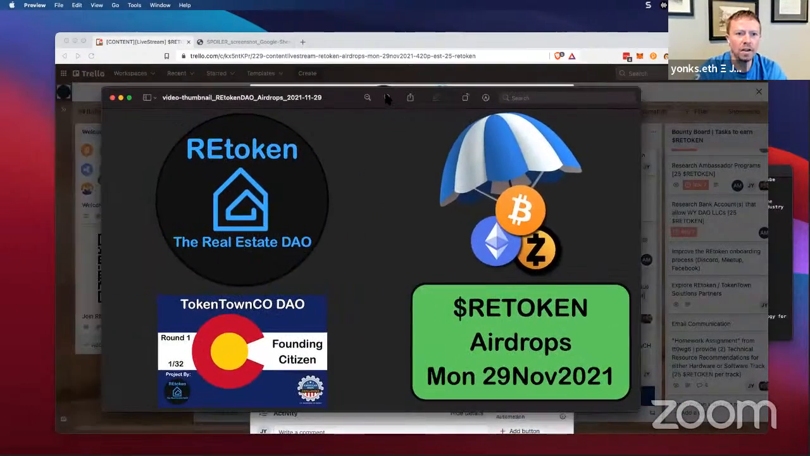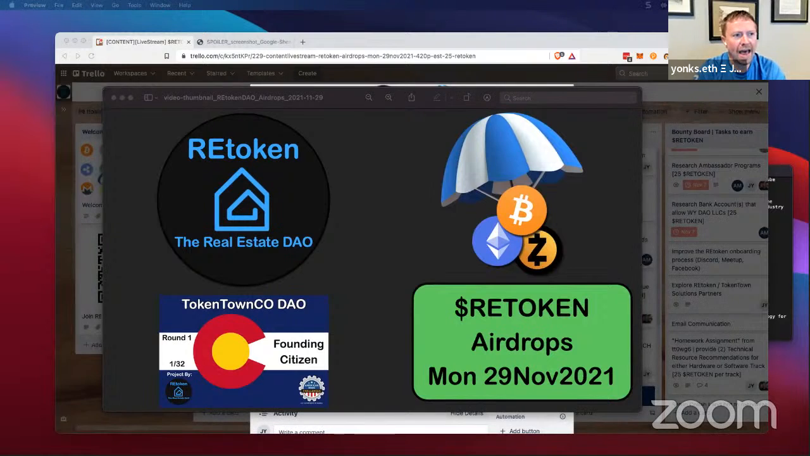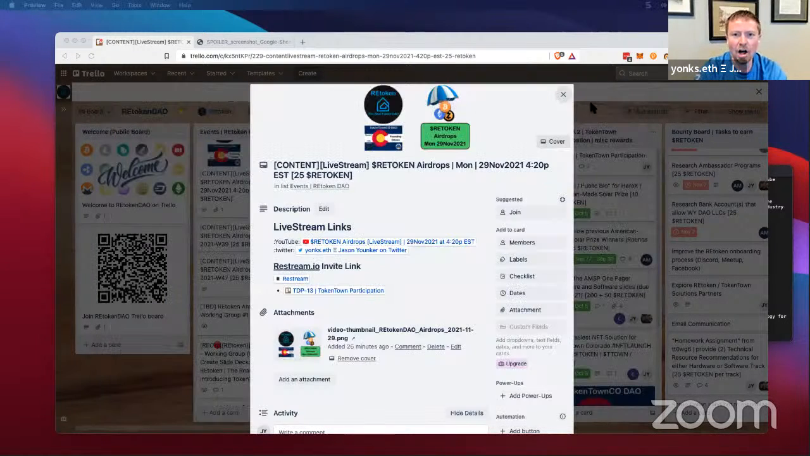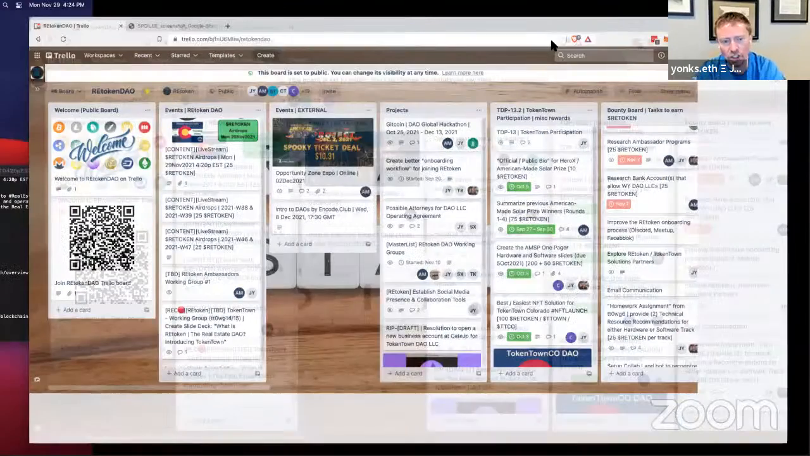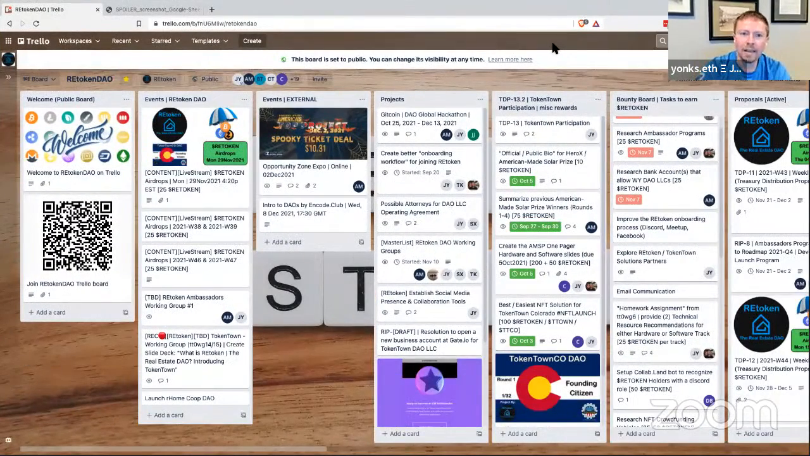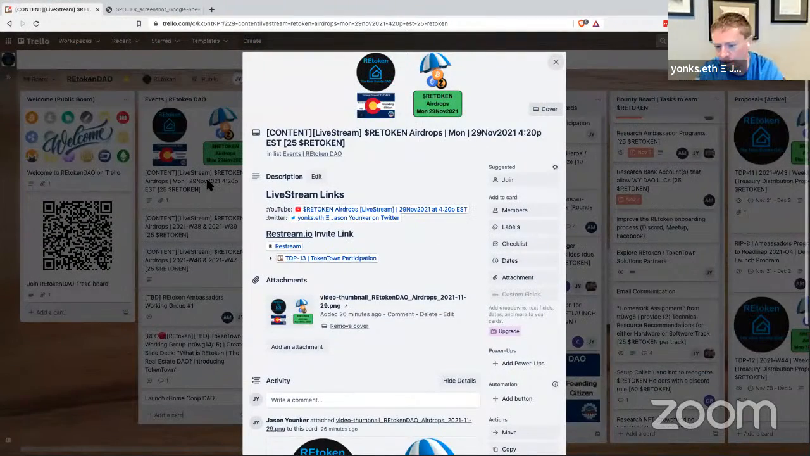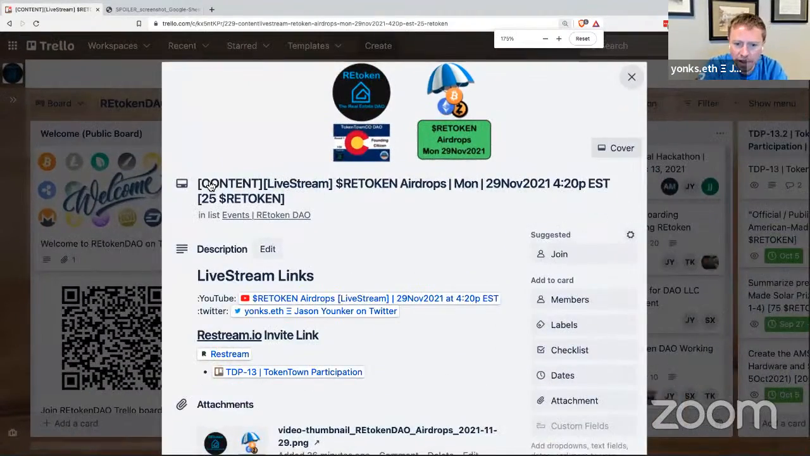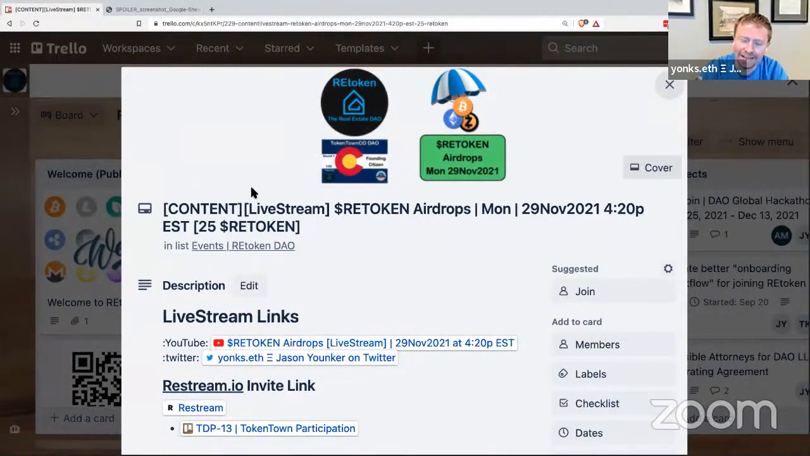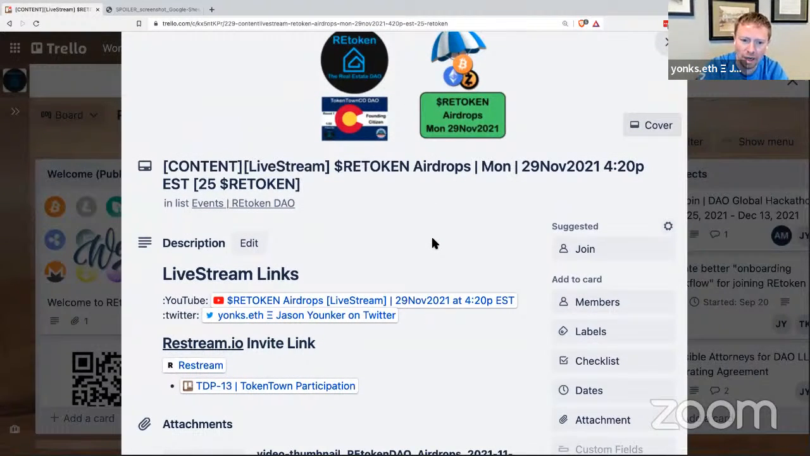So over here, looking at Trello, that is the tool where we get all of the things done. And I'm going to just close this window, make it larger so that you can see the entire board that we have here. This is, again, our Trello board, and this is the card that I created for the airdrop today. And one of the things that I did, I actually decided to just do this initial airdrop to catch up on Token Town participation.